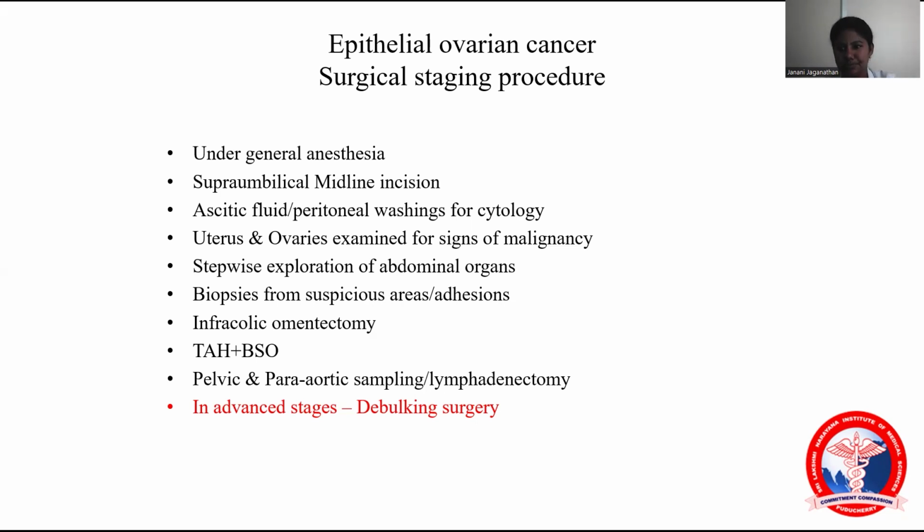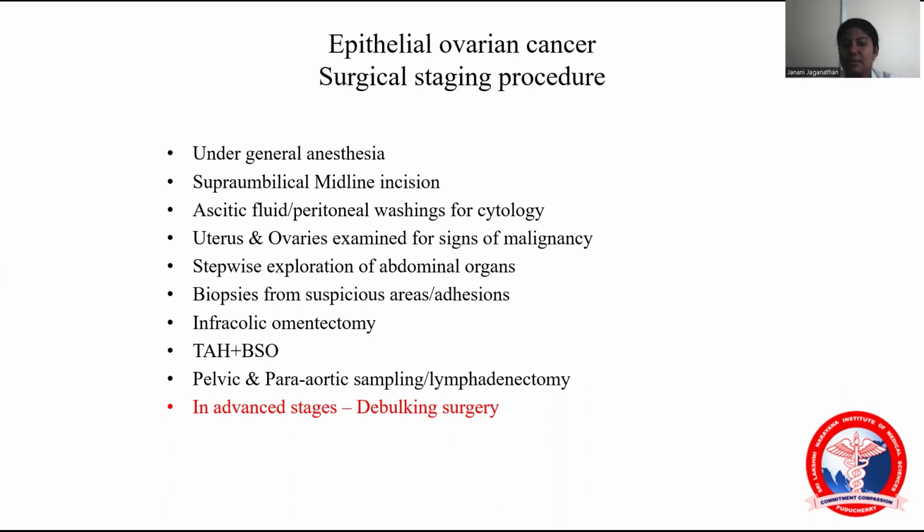That is, we should start from the cecum, that is the right side. From the cecum, ascending colon and hepatic flexure, liver and transverse colon and spleen, and after that descending colon and rectosigmoid. This is called the stepwise exploration of the abdominal organs. And after that, the uterus and ovary should also be examined for signs of malignancy.